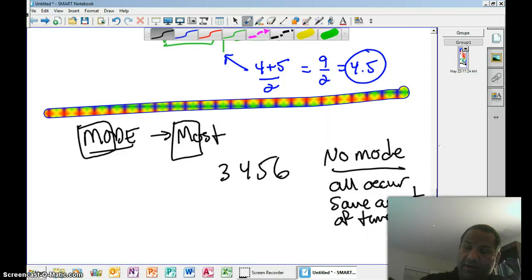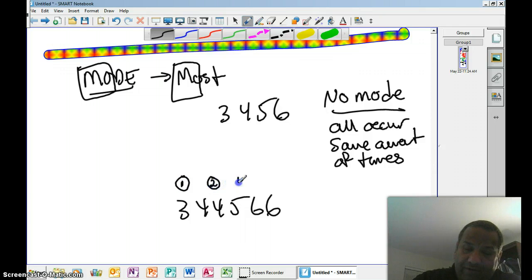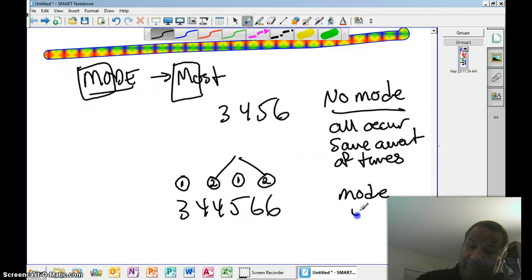Now, what if 1, 3, 4, 4, 5, 6? Obvious. What about if I add another 6? Which one occurs the most? Well, 3 occurs once, and this is where you get into frequencies. 3 occurs once, 4 occurs twice, 5 occurs once, 6 occurs twice. Especially if you pass these cards out as they walk into the room, you can get them together and have them count, and you see these definitely occur more times than everybody else. So the mode is 4 and 6.